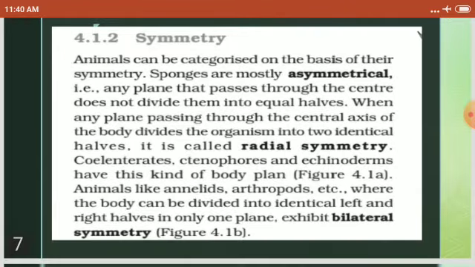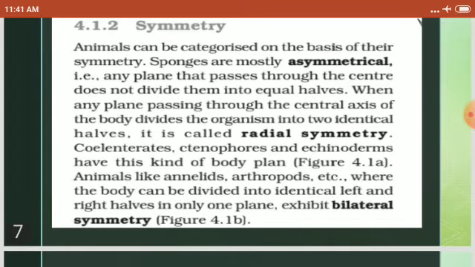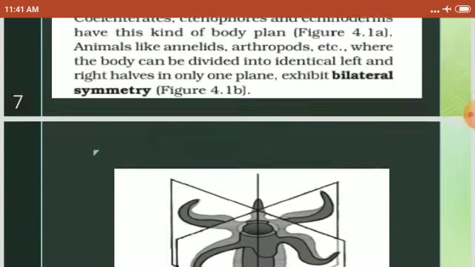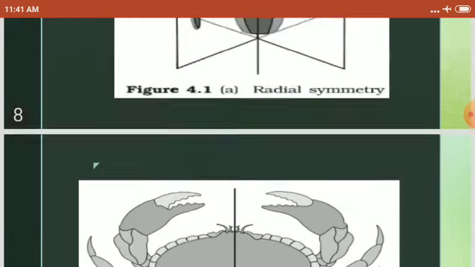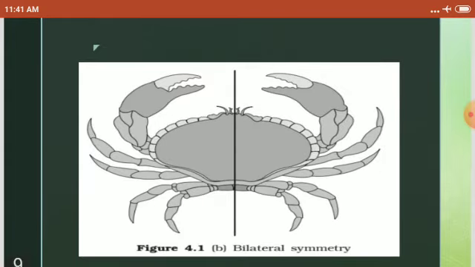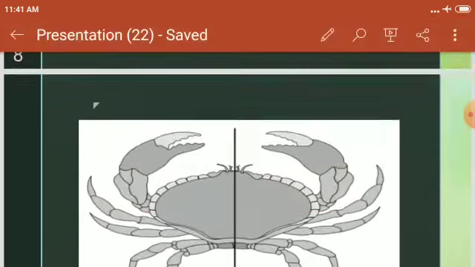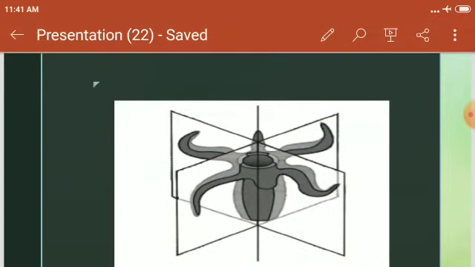And what about symmetry? Animals can be categorized on the basis of their symmetry. Sponges are mostly asymmetrical. That means you cannot cut into two equal halves through any plane. There is radial symmetry, where you can cut into two equal halves through any plane. And there is bilateral symmetry, which means you can cut the organism into two equal halves through only a single plane. See, this organism shows radial symmetry, Hydra. And here you see bilateral symmetry in the crab. You can get only two equal halves through a single plane. But in the other case, any plane you can get two equal halves.